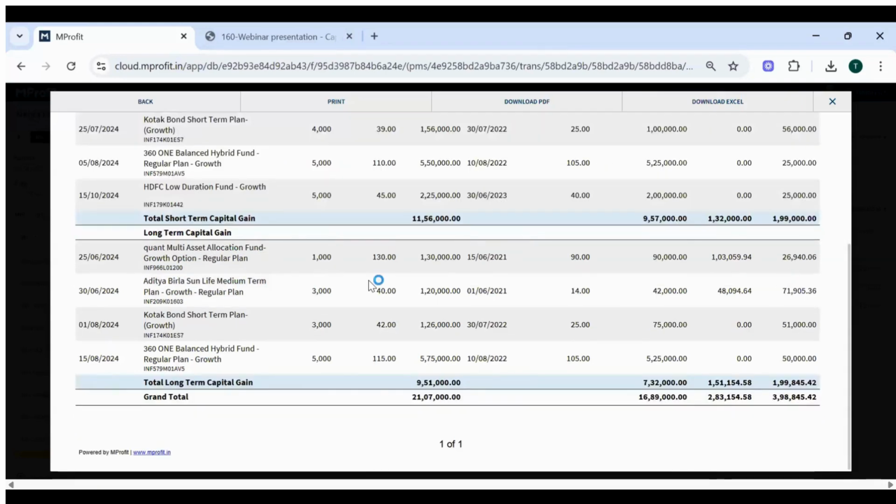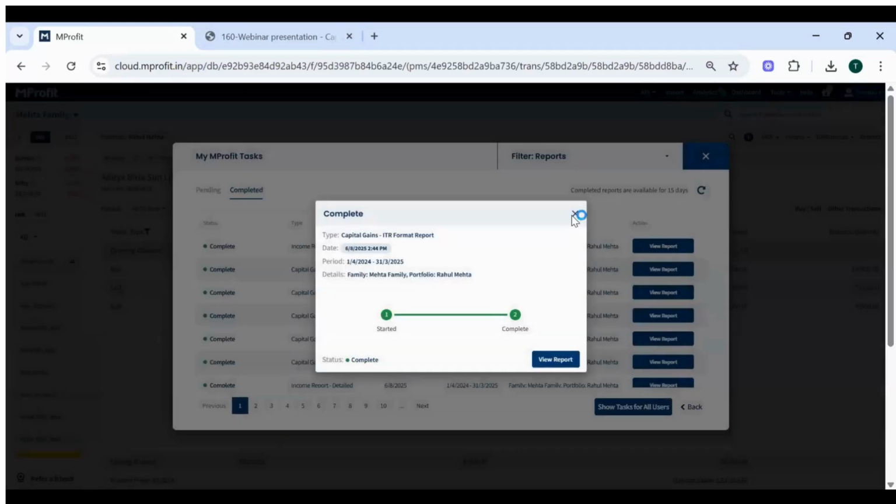Similarly, if you see the long-term section and the second entry, in this case, the fund is sold after 3 years, but again, the sell entry is before 23rd July 2024. So in this case, it will show it as a long-term capital gain. Let's take one more example. I'll close this report.